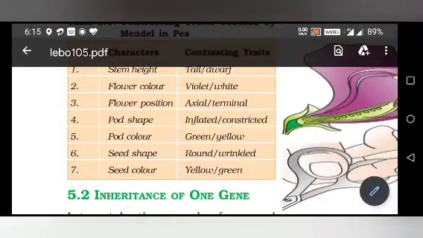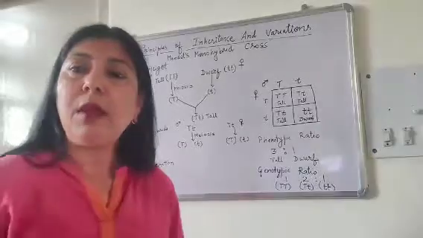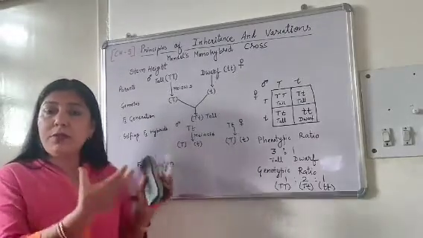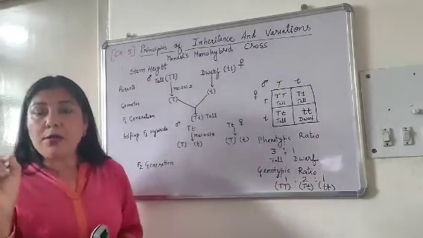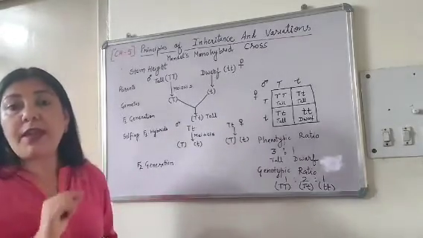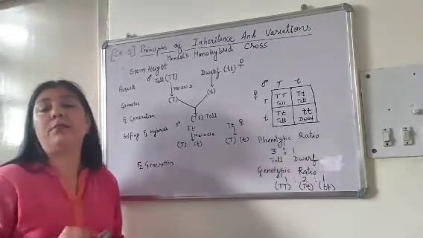So first he followed the inheritance of one gene. Today that is called a monohybrid cross. So let us see how he performed the monohybrid cross by taking one character. So let us take stem height and see what Mendel did with this trait, with this character. Now let's begin with the study of the monohybrid cross. Here, along with the explanation of the cross, I will also be explaining the terms he used. So please be very attentive and understand these terms.